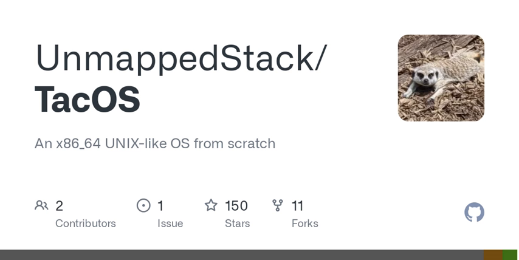Of course, the developer notes that TacOS is still a hobby project, not quite ready for the mainstream tech crowd. It has its fair share of known bugs, which sounds like a classic case of work in progress, right? If you're interested in getting hands-on and want to try building TacOS, it's relatively straightforward.